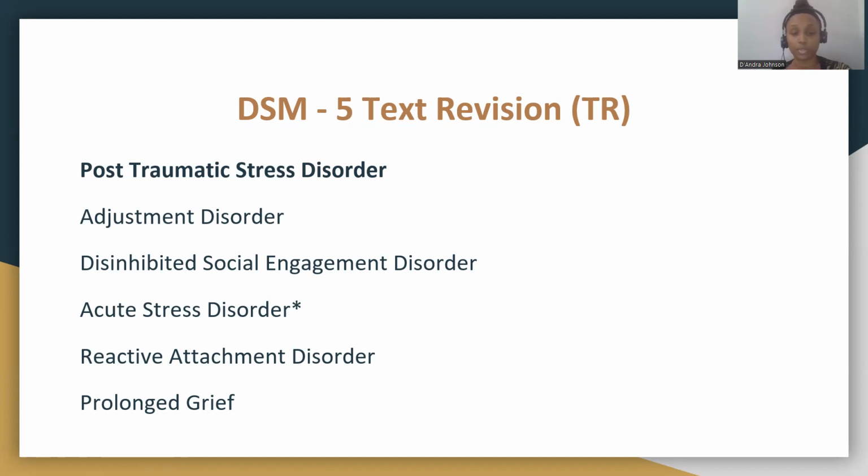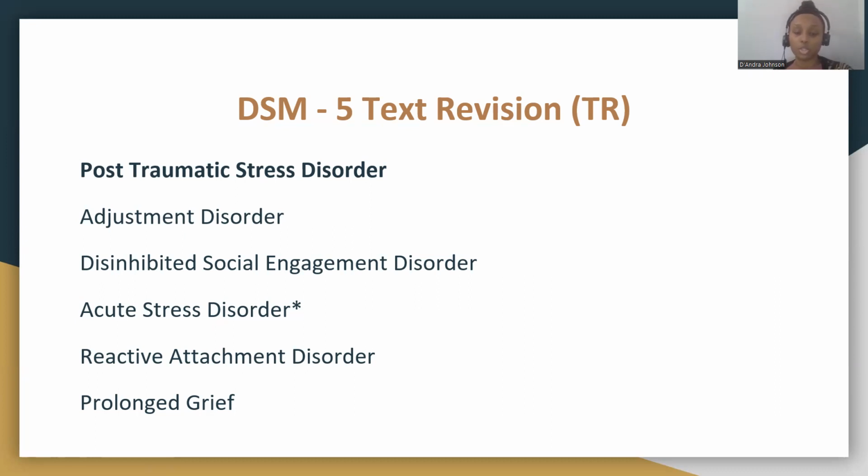So briefly, to go over some of the other disorders included in the trauma and other stressors or stress-related disorders, there is adjustment disorder. This is when there is an event that takes place in someone's life that they're having difficulty adjusting to or adapting to. This can produce a response that the DSM lists as out of proportion to the event that took place, and that could be a separation or something else. You do have different symptoms that can be associated with adjustment disorder as well, including anxiety, depression, conduct disturbances, and so on and so forth.